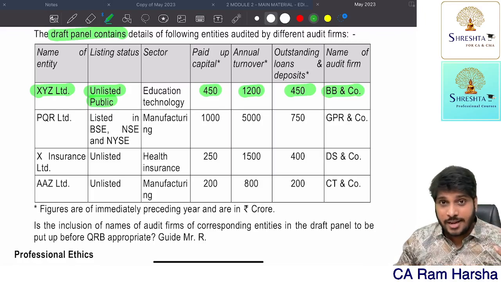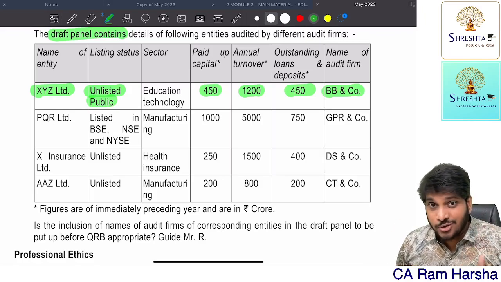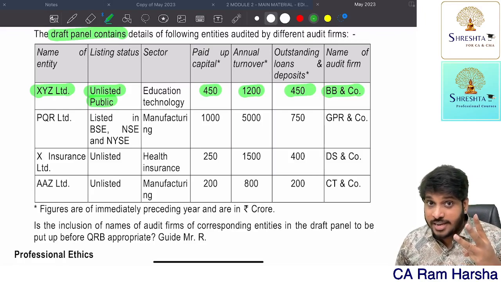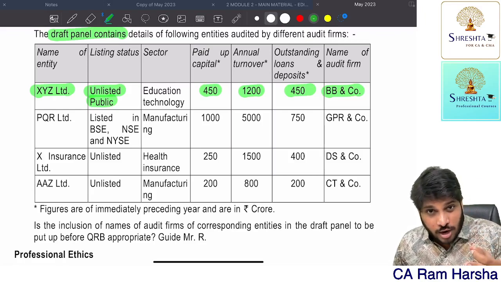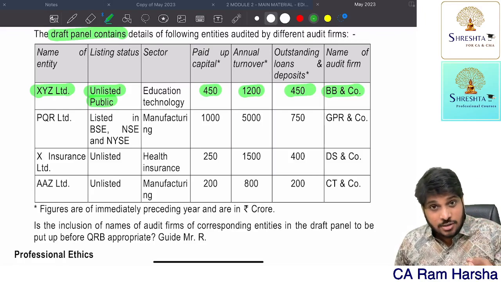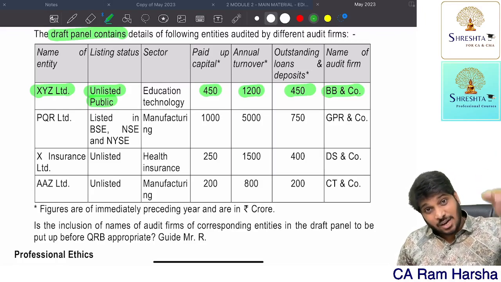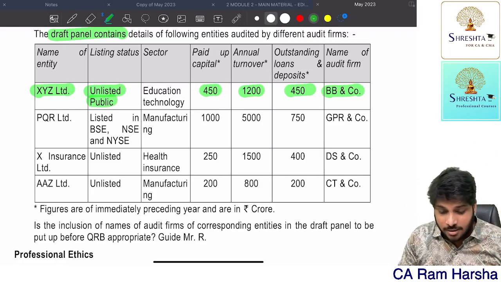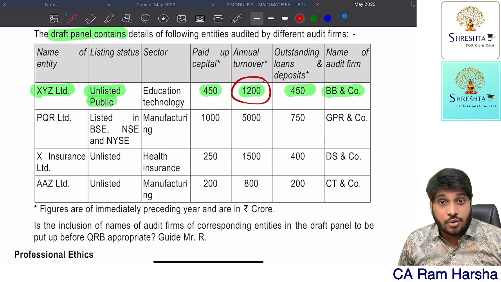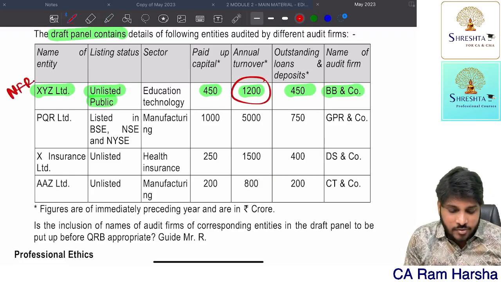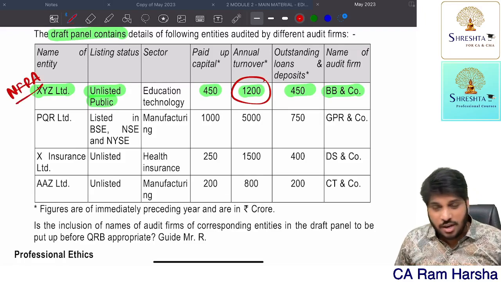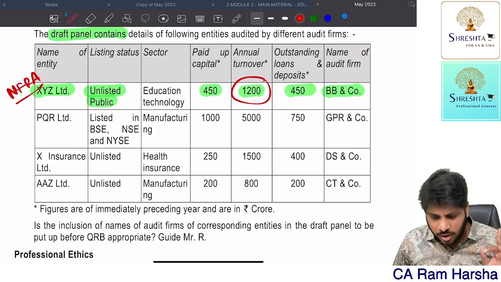Quality review board does not have the authority for listed entities; only NFRA can do. Unlisted entities are subject to three criteria: capital exceeding 500 crore, or turnover exceeding 1000 crore, or borrowings exceeding 500 crore. Here, turnover exceeds 1000 crore. Therefore, NFRA will have the authority on this. QRB cannot have the authority for conducting quality review.